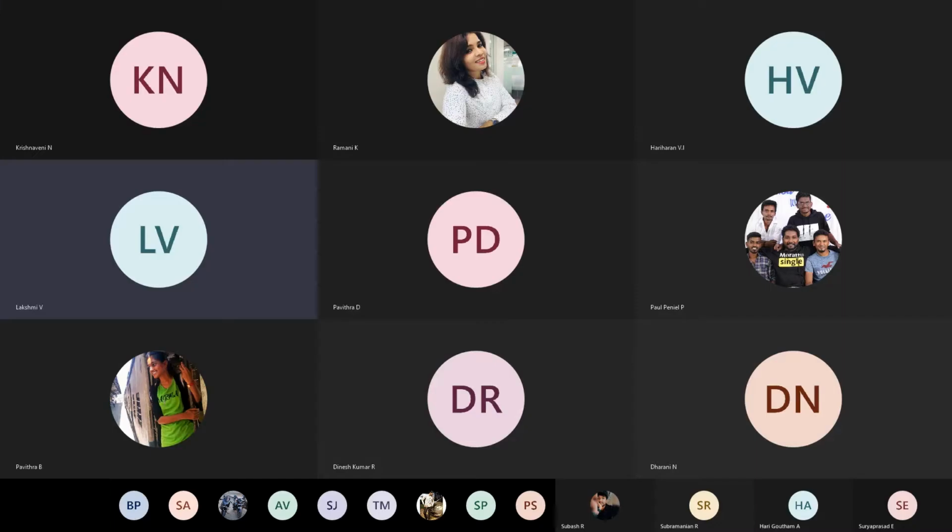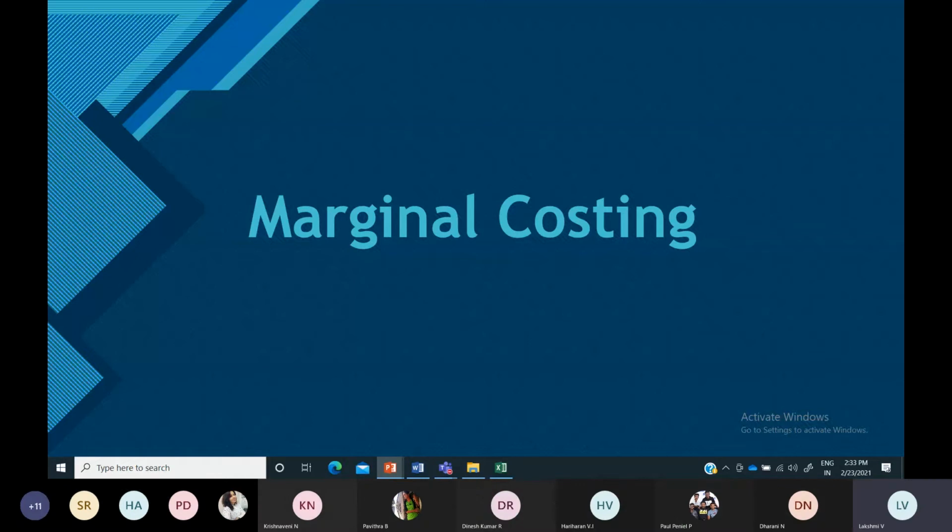Marginal costing, if you see, is one of the various types of costing under which you can ascertain the cost of production by the manufacturing unit. Among them, marginal costing is the most important topic here. So what is meant by marginal cost? It is the additional cost you incur when you add one more unit of your product. When you want to produce one more unit of output, you incur some additional cost. That is known as marginal cost.